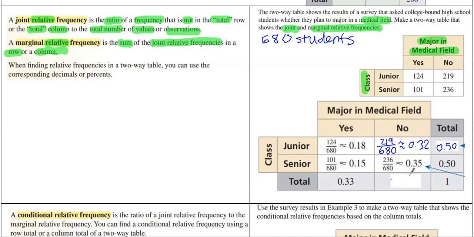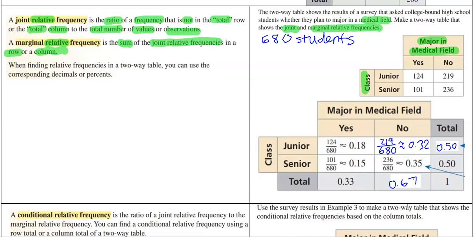But just to see, if you find the marginal relative frequency on the margin by adding together the joint relative frequencies, you get 0.67. Oh wait, that worked out perfectly. It won't always work out perfectly since we are estimating here. But 0.33 plus 0.67 is 1. In other words, 67% of the students said no, whether they were senior or junior.